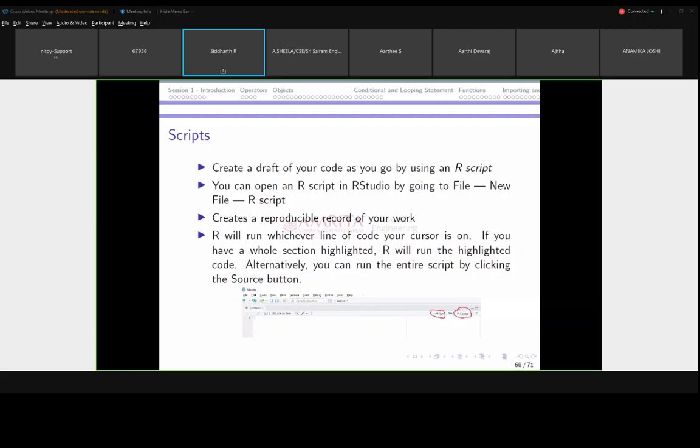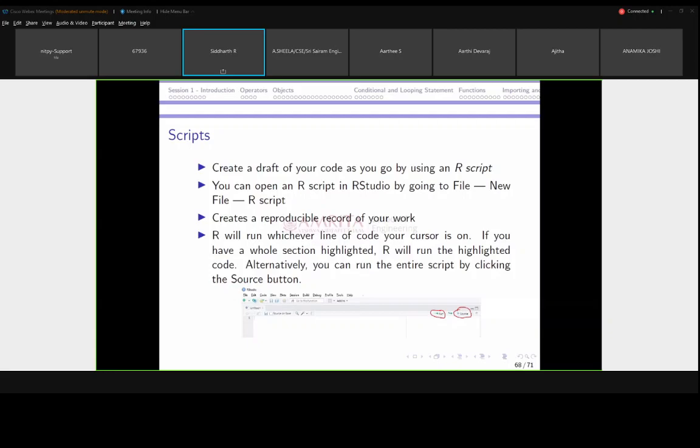Here we have a pane in this RStudio. When we create a new file, a new R script, that will come. I will show that on the screen itself. That is majorly for storing, and we can do it later. If you want to run your code later, reproduce your work, or share your work, this R script will help you.